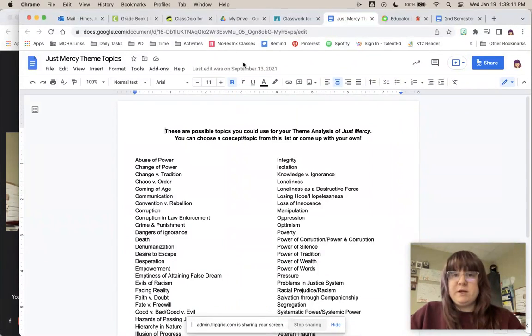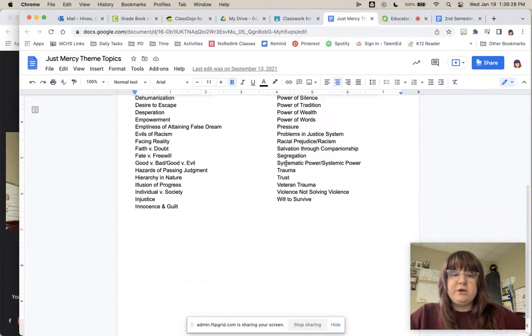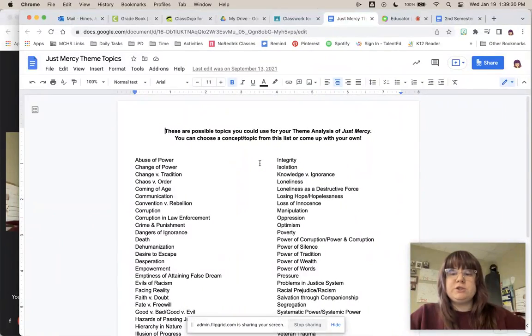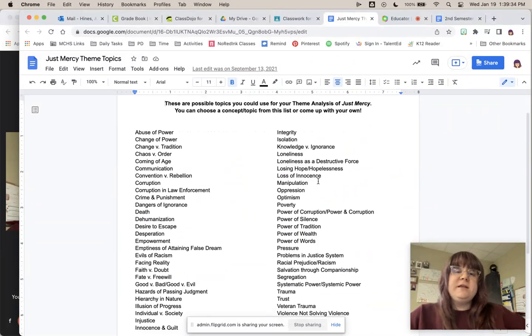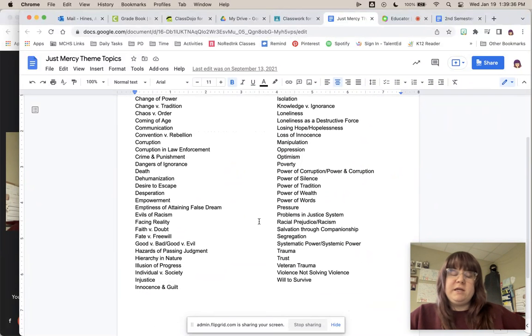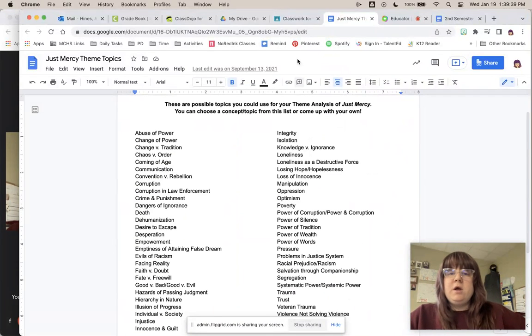We're going to be doing the same thing with Just Mercy, but it's a long text. So, we're going to need to look for a lot of evidence over the course of like 17 chapters. So, the theme tracker document is here to help you keep track of that evidence. So the first thing that you'll do is you will choose 2 topics from this list, or you may come up with your own. These are just some things that the book deals with.